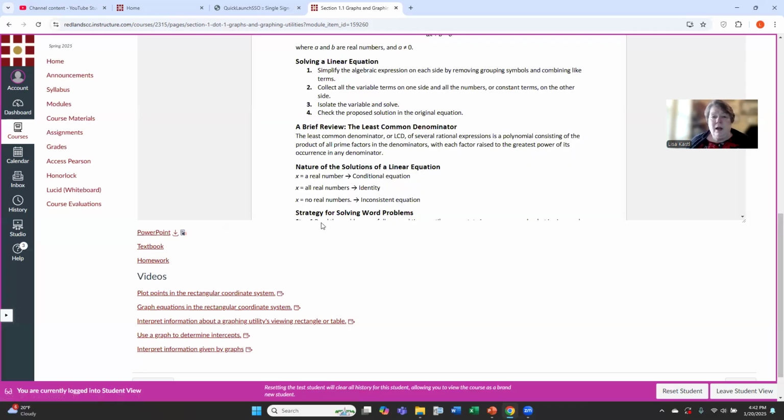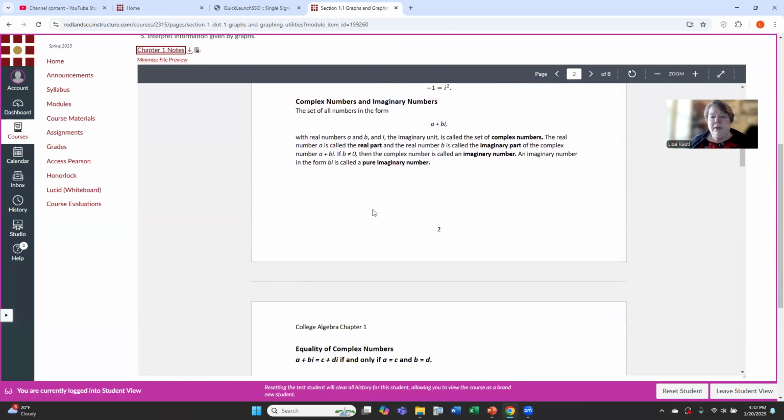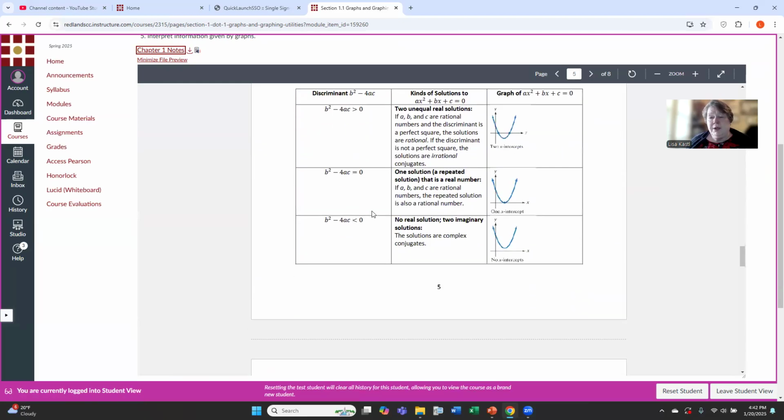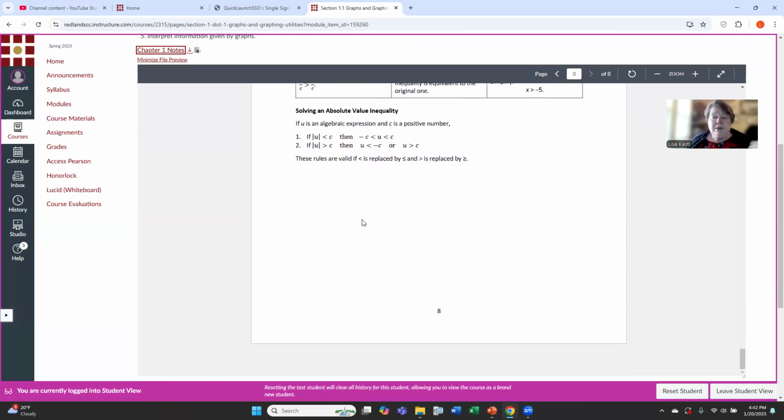It also, it did open. How about that? There you go. There's all the chapter 1 notes. It's kind of handy to print out while you're doing chapter 1. You're not allowed to use this on an exam.